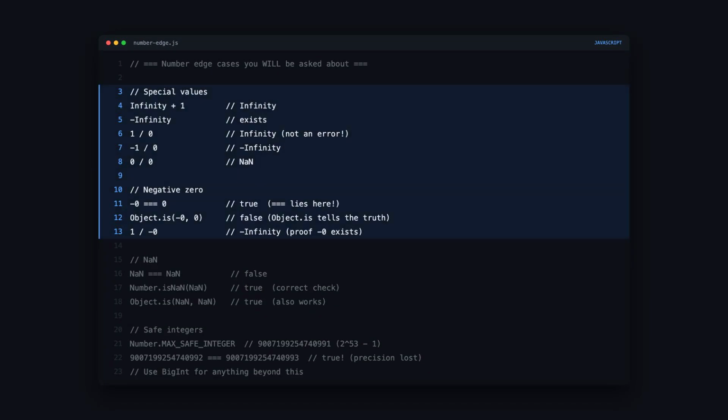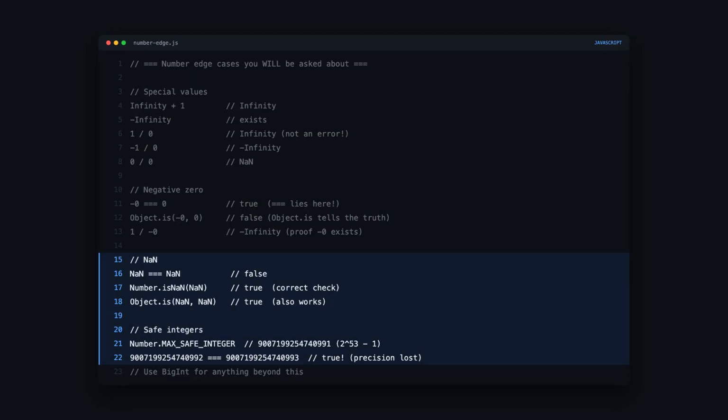Number edge cases are interview gold. Division by 0 doesn't throw, it returns Infinity. -1 divided by 0 returns -Infinity. 0 divided by 0 returns NaN. -0 exists and triple equals +0. That's right, triple equals lies here. Use Object.is to distinguish them. You can prove -0 exists because 1 divided by -0 gives -Infinity, not positive.